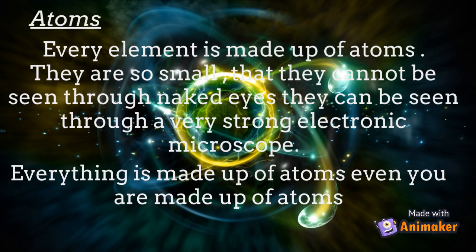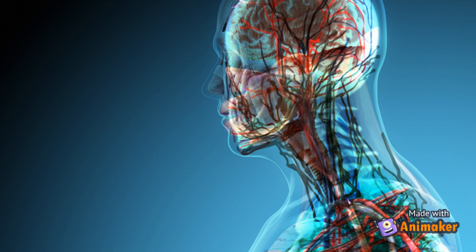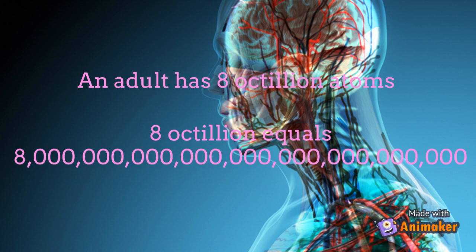Atoms. Every element is made up of atoms. They are so small that they cannot be seen through naked eyes. They can be seen through a very strong electronic microscope. Everything is made up of atoms, even you are made up of atoms. An adult has 8 octillion atoms. That means 8 with 27 zeros.